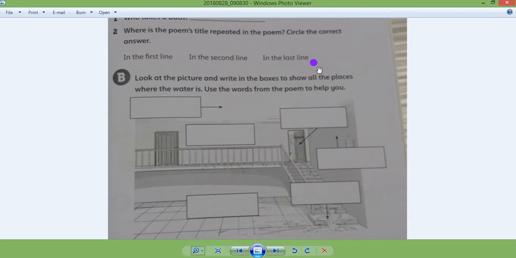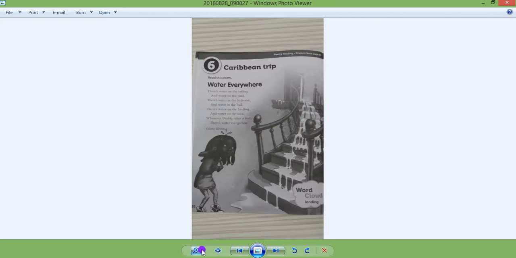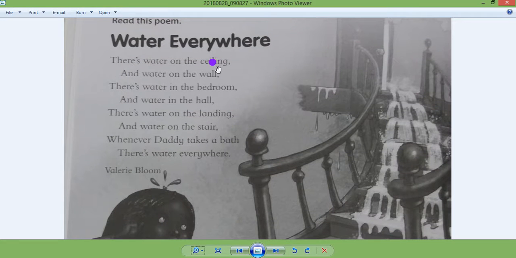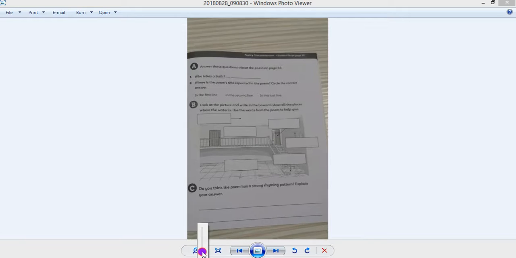All right? Done. Now, question B. Look at the picture and write in the boxes to show all the places where the water is. Use the words from the poem to help you. So here are the words that we can play with. If you had any other idea, okay. So we have words ceiling, wall, bedroom, hall, landing, stair. We can play with these words, but if you think it's something else, I don't mind.